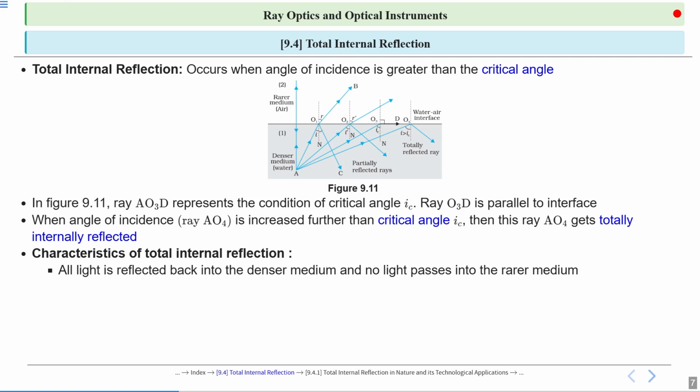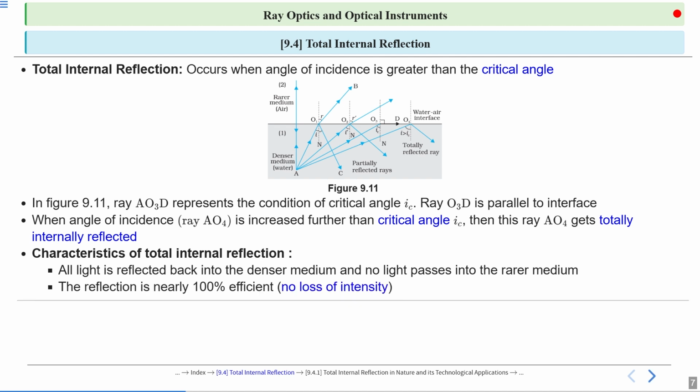Characteristics of total internal reflection. First, all light is reflected back into the denser medium and no light passes into the rarer medium. Second, the reflection is nearly 100% efficient, with no loss of intensity.